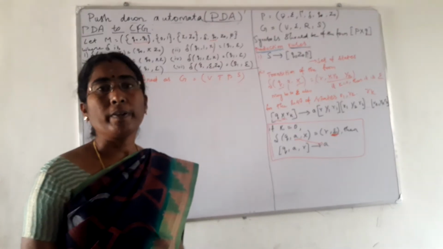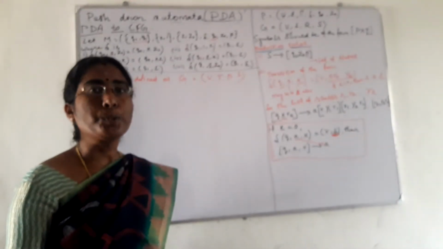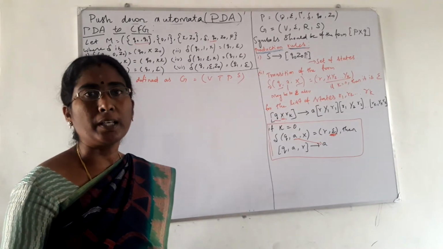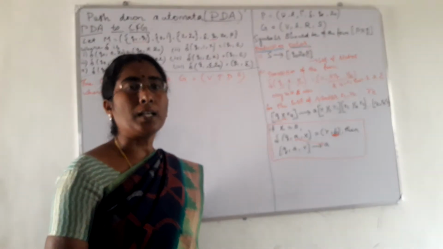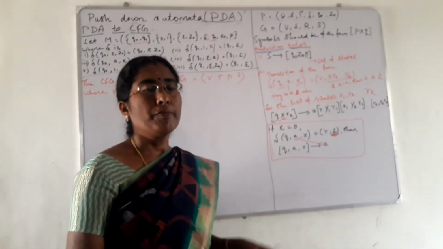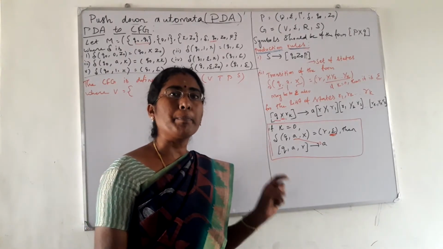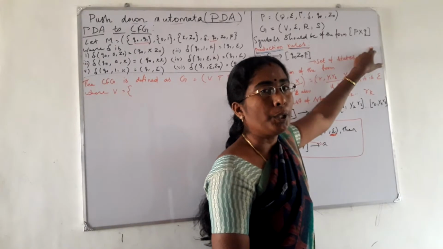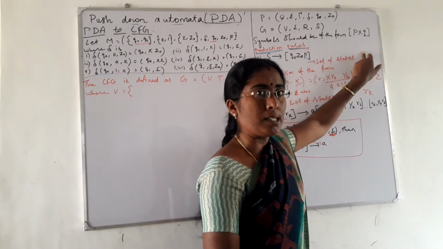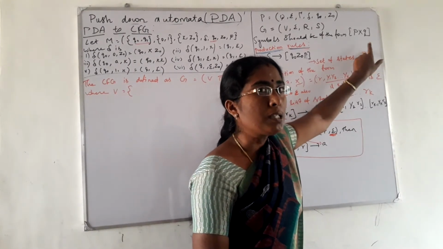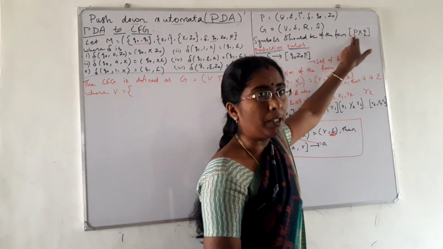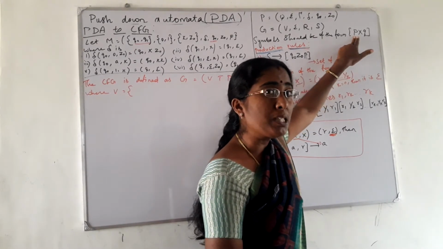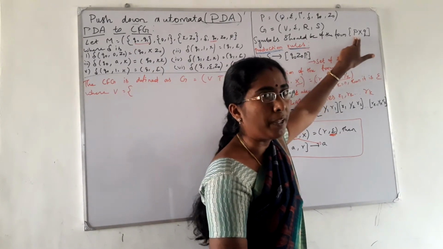Hello friends, now we will see about the conversion of push-down automata into context-free grammar. How to convert the transitions into productions. First thing is, the symbol should be represented in the form PXQ. Here P and Q are states and X is the stack symbol. This is the format for representing a symbol in the context-free grammar.